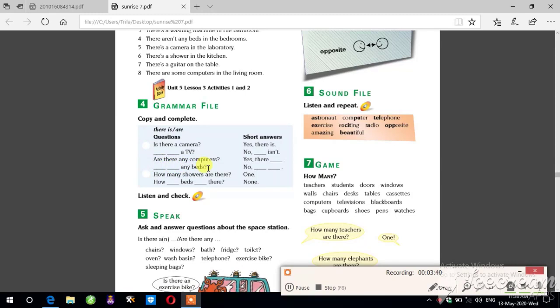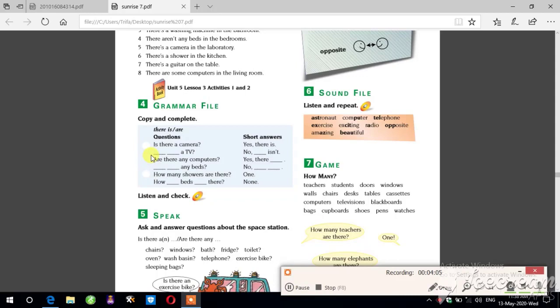The answer is no. Because the answer is no, we have to say no, there aren't. Why are? Because we asked about plural. And why not? Because the answer is no.